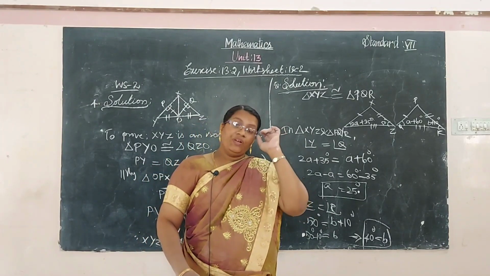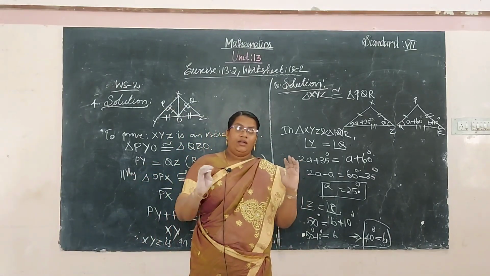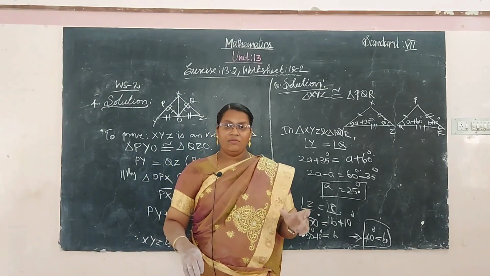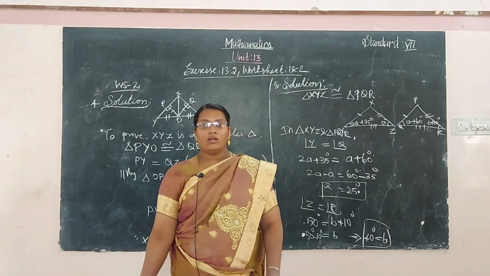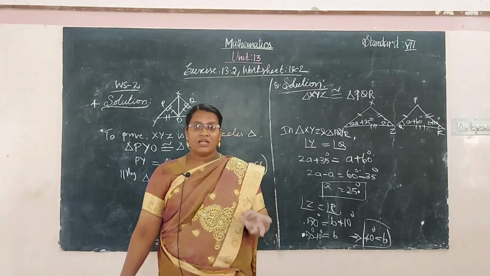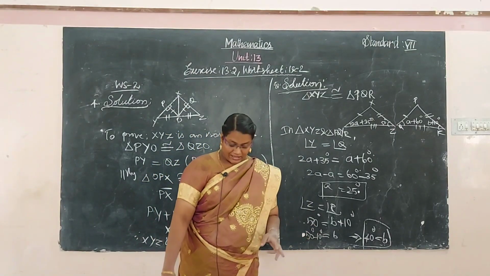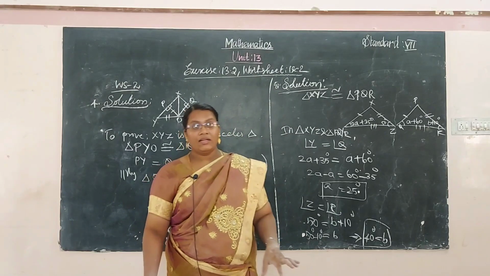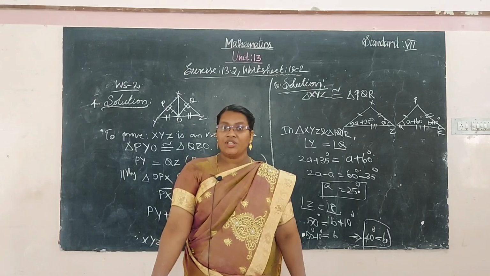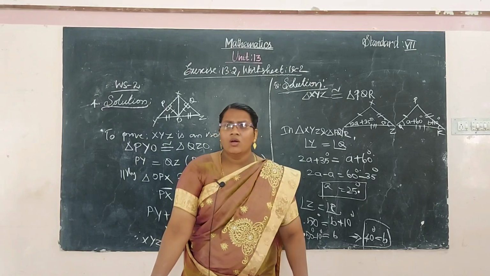In this chapter what did we learn? We have learned about congruence. Congruence means two objects that have identically the same shape and same size. Then we saw some geometrical congruent shapes: line segment, angle. The condition for congruence of line segments is having the same length. For angles, the measures of the angles are equal. And then congruence of triangles.